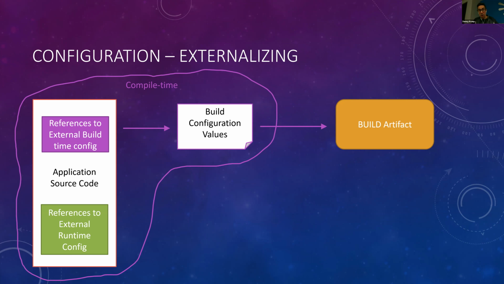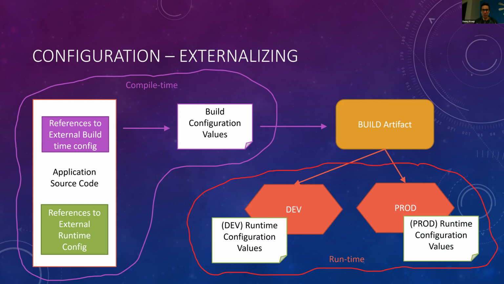And then when we run our compilation, we'll end up with an artifact that is just a generic build artifact produced using those values. And at runtime, similarly, if our code knows simply where to find runtime configuration values, well, the same build artifact can be used in different environments, and the code will go find the dev values versus the production values.